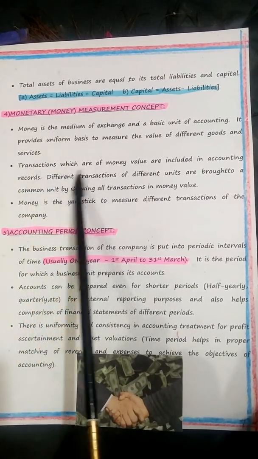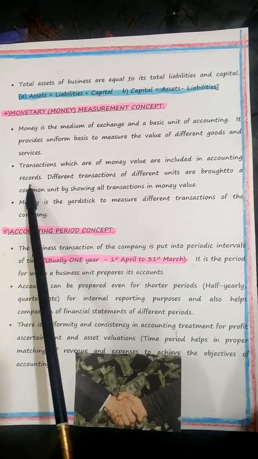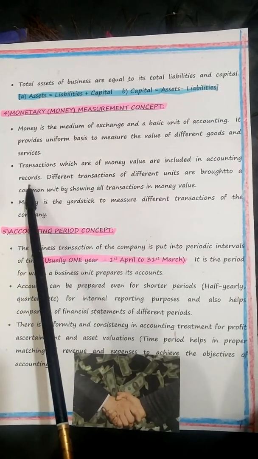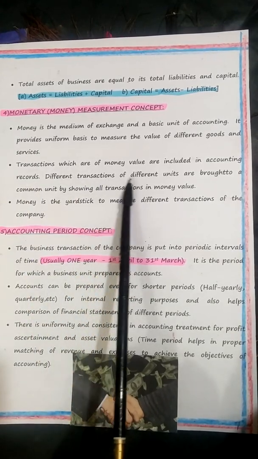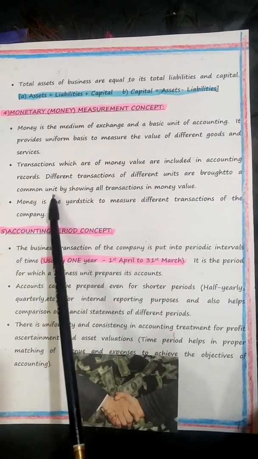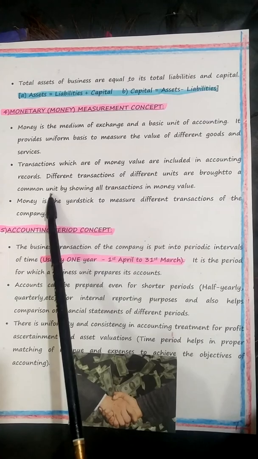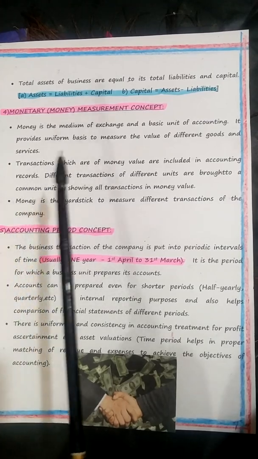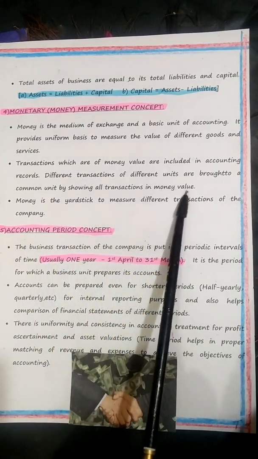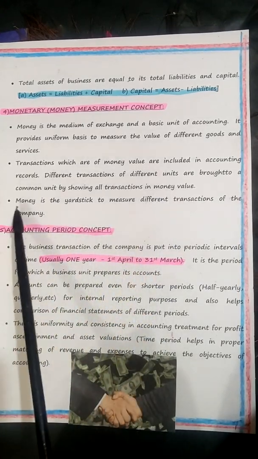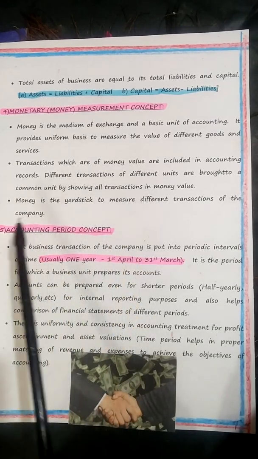So transactions which are of money value are included in the accounting records. Nothing else. So you cannot have any other kind of non-monetary transactions recorded in the books of accounts. Different transactions of different units are brought to a common unit, that is, the local currency. USD you don't take. That means US dollars also have to be converted and then recorded. The common unit is shown by showing all transactions in money value. So Indian rupee. Money is a yardstick, an index of the unit to measure the different transactions of the company.